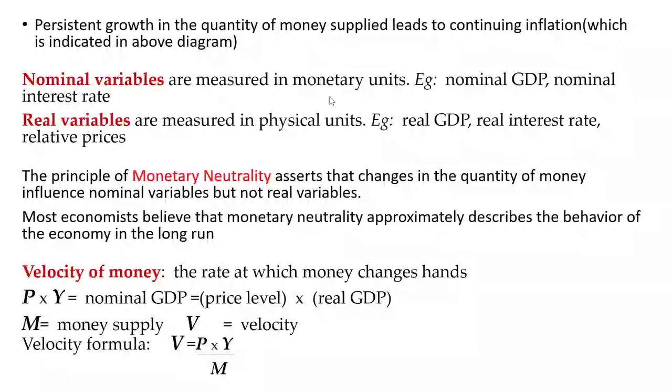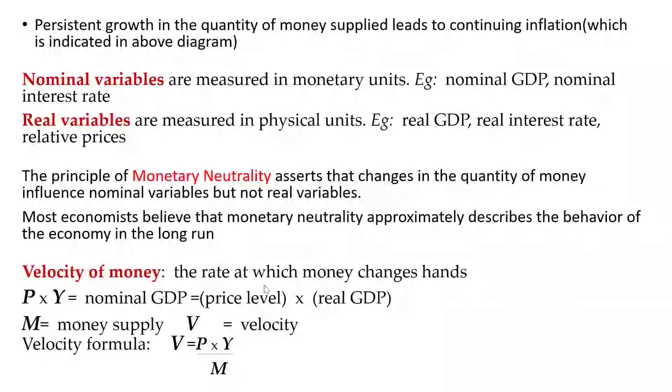Nominal variables are measured in monetary units. For example, nominal GDP, nominal interest rate, etc. Real variables are measured in physical units. Examples are real GDP, real interest rate, and relative prices. The principle of monetary neutrality asserts that changes in the quantity of money influence nominal variables, but not real variables. Most economists believe that monetary neutrality approximately describes the behavior of the economy in the long run.